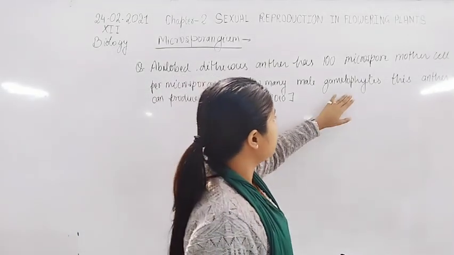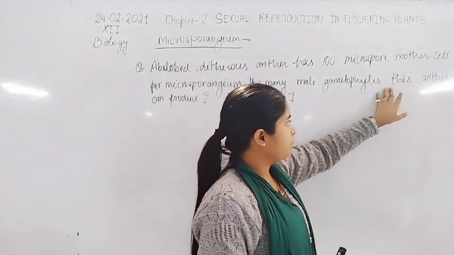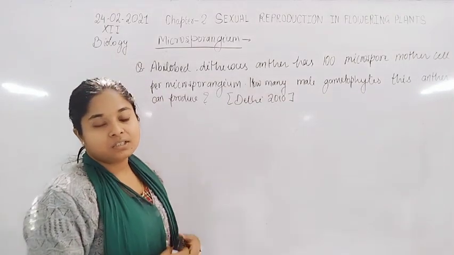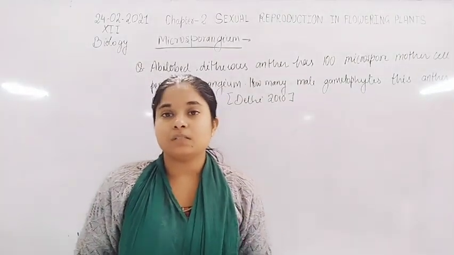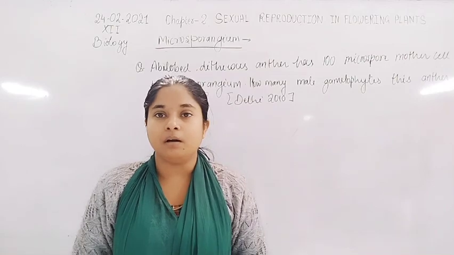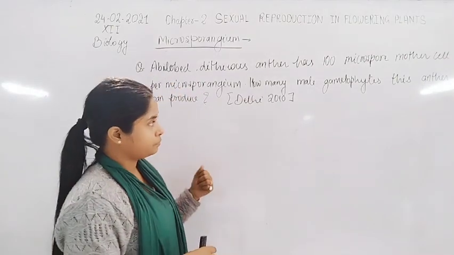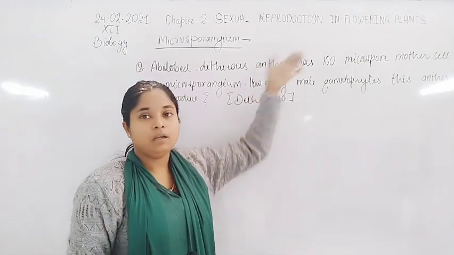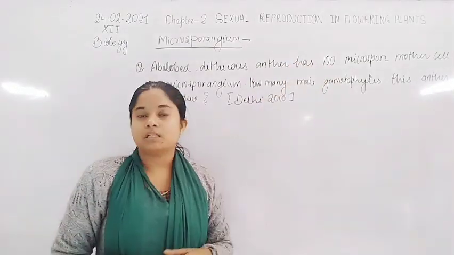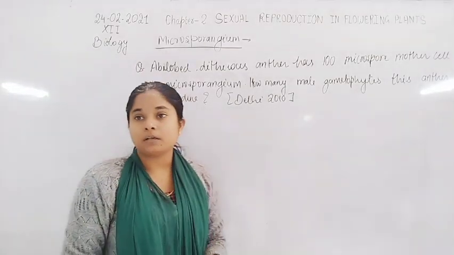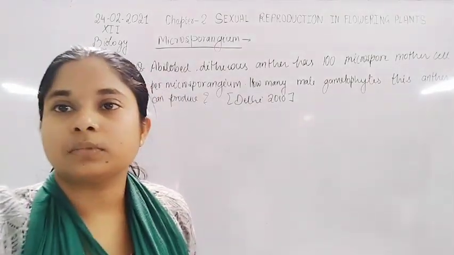How many pollen grains are formed by 100 microspore mother cells present in the microsporangium?